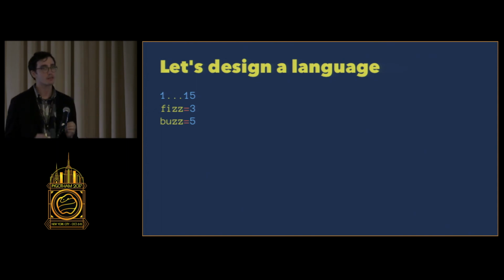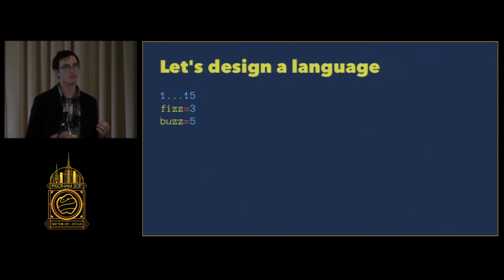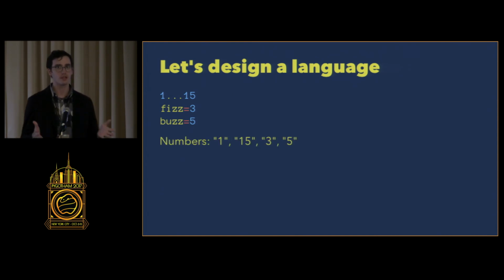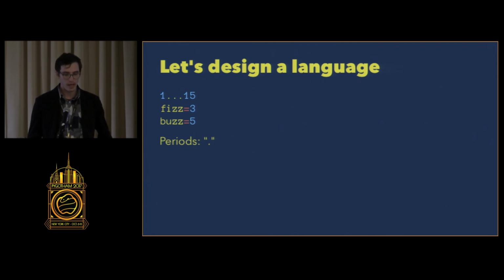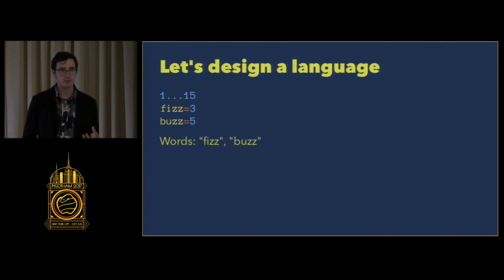So let's talk about some types of tokens that we're going to have in DivSpil. The first is going to be numbers, and this is any numeric character in a group. So they would be 1, 15, 3, and 5 here. We're going to have periods, but I'm going to say that 3 periods in a row is called an ellipsis character, and it's going to represent the range. We have strings, which I'm going to call words, like fizz and buzz. This is what we're eventually going to replace the integers with. We have the equal symbol, and maybe we have white space too, right?